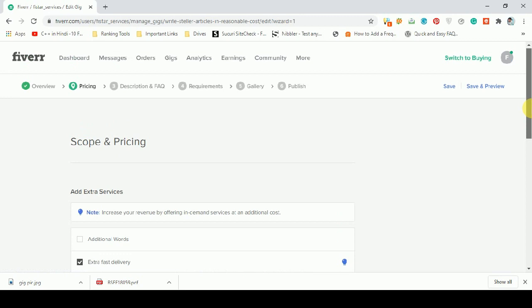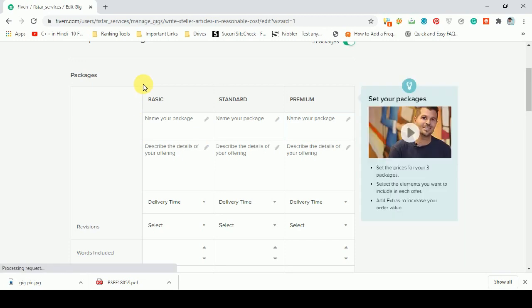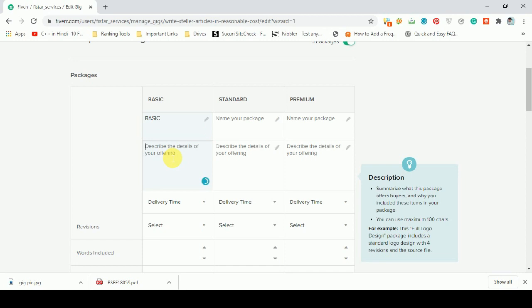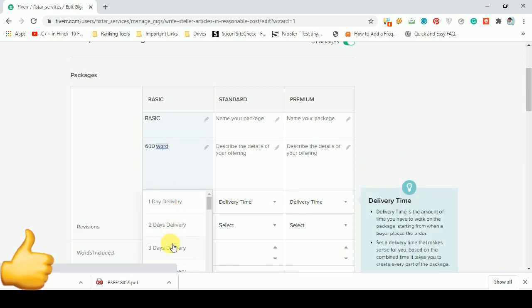Now we will set the pricing of our gig. There are 3 standards of cost. These 3 standards are called packages. First, we will give it the name basic. You can write 600 words. Delivery time: 2 days.